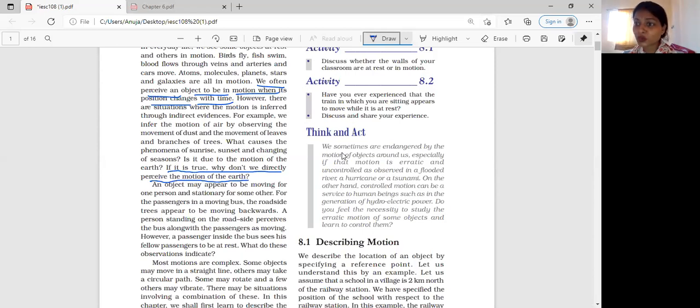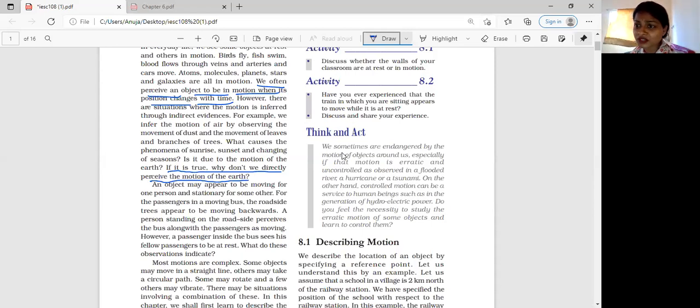Of course, it is rotating, it is revolving, but I do not perceive the earth as in motion. Why is it so? Because I am there on the earth, but I am moving along with the earth. As earth is rotating, I am also rotating. As earth is revolving, I am also revolving. So that's why I do not perceive the earth as in motion.